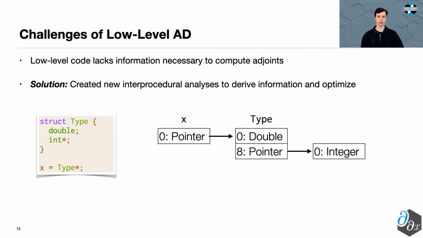While it's now clear that low-level AD has several benefits, it also comes with additional challenges. Low-level code lacks necessary information for computing adjoints, such as the type of data being loaded or stored. This makes it impossible to naively perform AD on such a representation. To remedy this, we created new interprocedural analyses that are able to derive the relevant information for performing differentiation.